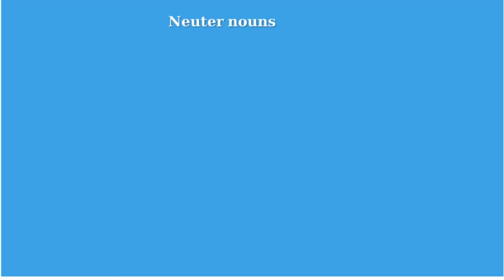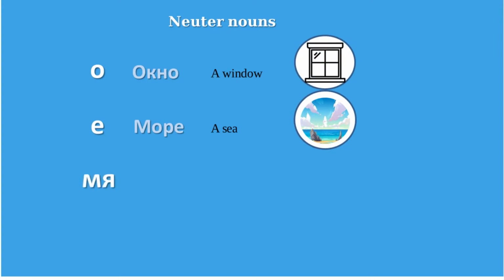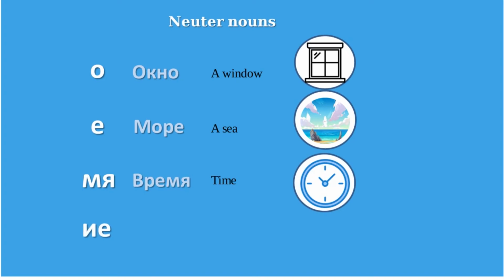The endings to denote neuter nouns are о, окно, е, море, мя, время, ие, здание. There are also some exceptions that will be reviewed in some upcoming lessons.